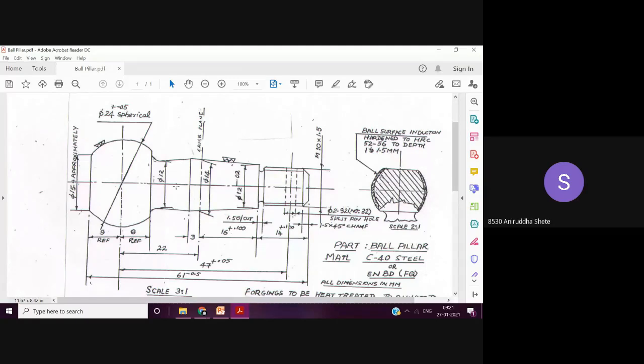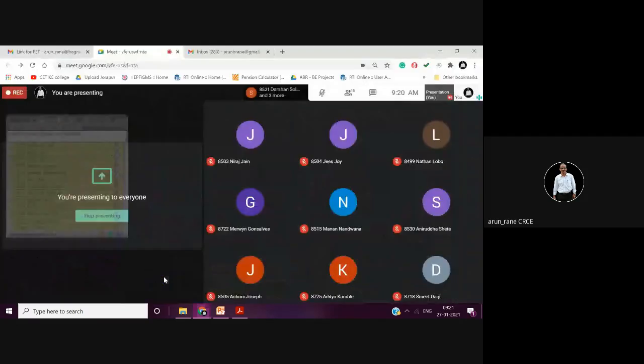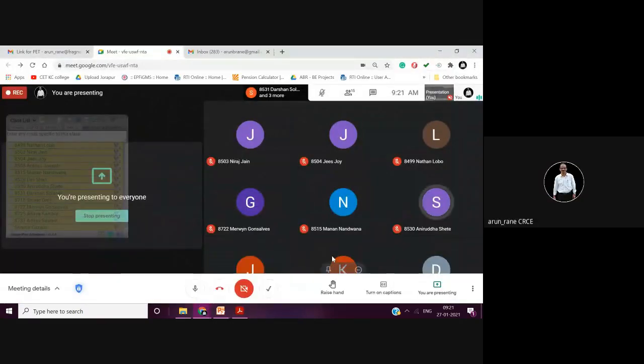Basic shape will be a rounded component. Means you mean it is a round component, basic shape? Yes, sir. Round bar.